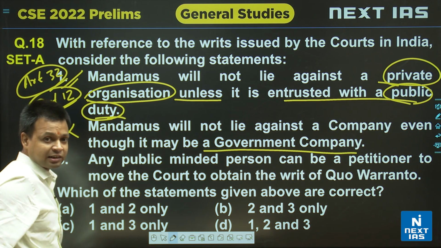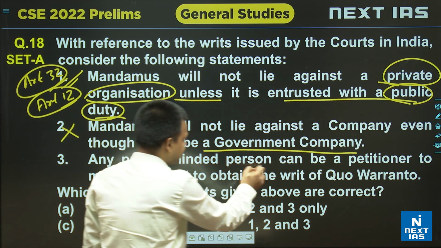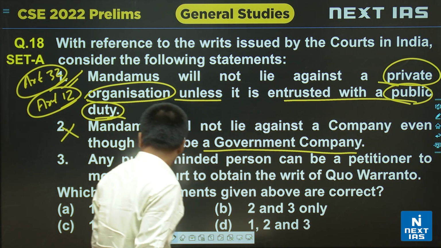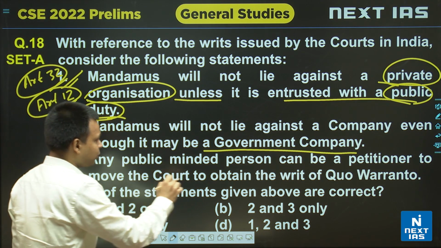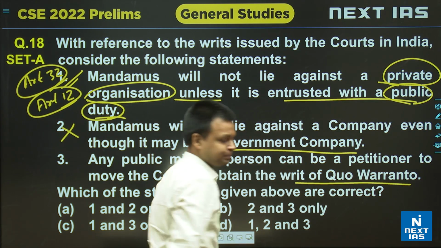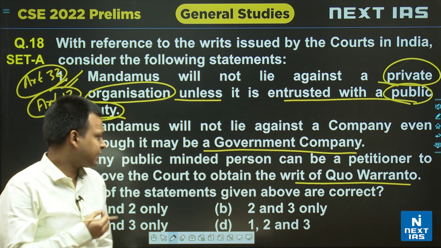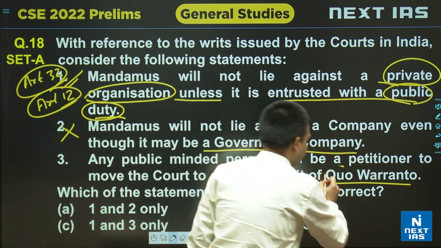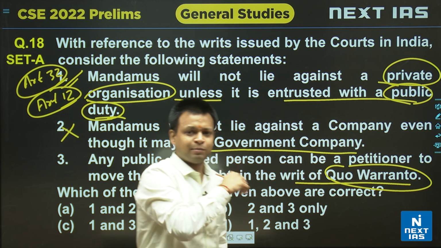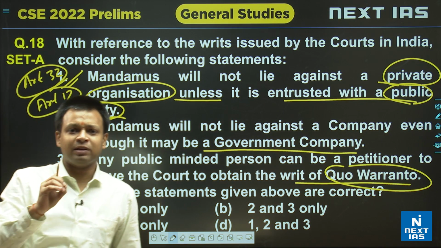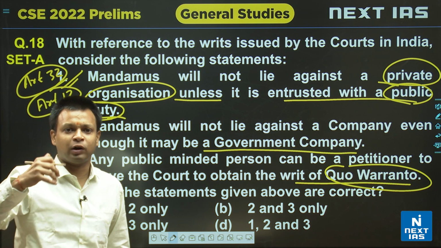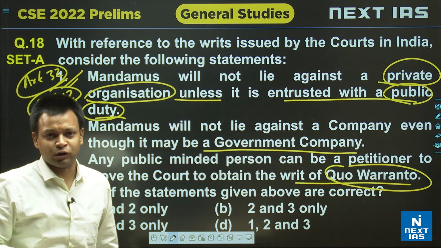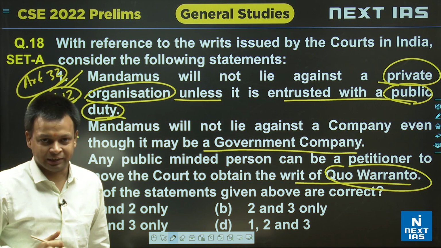Let us look at the third statement. Any public minded person can be a petitioner to move the court to obtain the writ of quo warranto. Now this is again something very straightforward. What is the writ of quo warranto? Mandamus is issued when some public body, the state, is not doing something, and you want the state to give some order. So there you have to go personally.